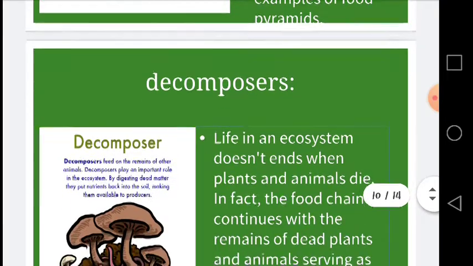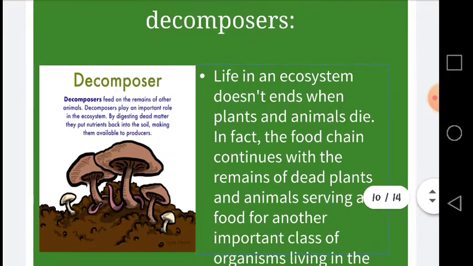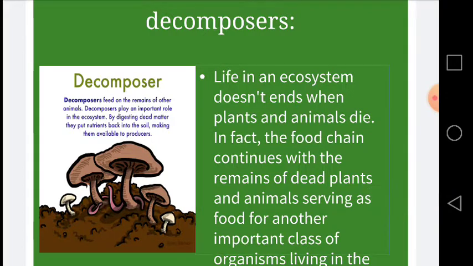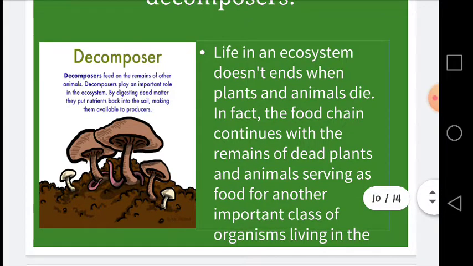So this is about the pyramids. Now we are focusing on the decomposers. Dear students, life in an ecosystem does not end when plants and animals die. In fact, the food chain continues with the remains of the dead plants and animals serving as food for one another. An important class of organisms living in the same ecosystems are called the decomposers. Scavengers, fungi and bacteria are some examples of the decomposers.